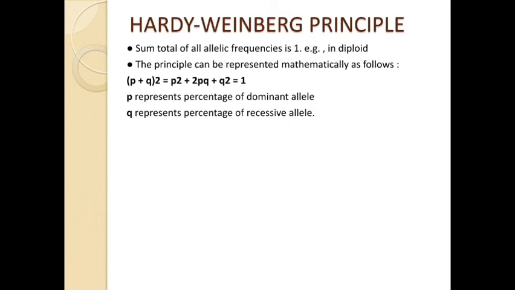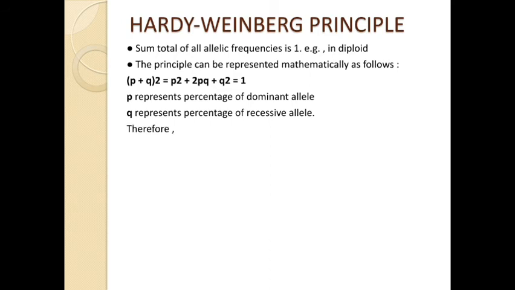So brown color is recessive, because of which sometimes if it comes with black color, then what happens? It will remain dominant and black color will be expressed. So the dominant one will be expressed, which we can see, and the recessive one will remain hidden, we cannot see. So likewise, in this equation, p always represents the percentage of the dominant allele in a population, and q always represents the percentage of the recessive allele.